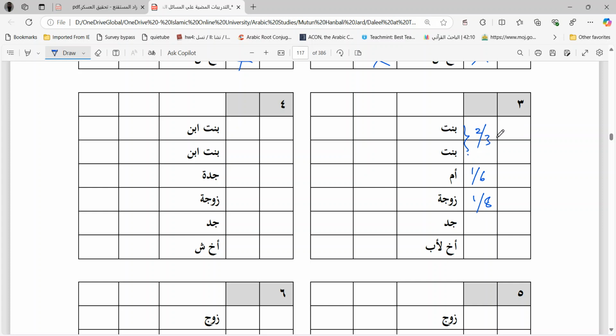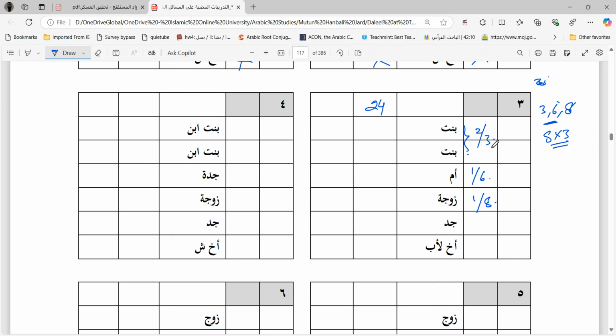So LCM of 3, 6, 8. There are two numbers from the Sulusiyat, 3 and 6, and one is from the Nisfiyat, which is 8. So in this case, you have to multiply 8 with 3 in order to get the LCM. So you will get 24 as the LCM.